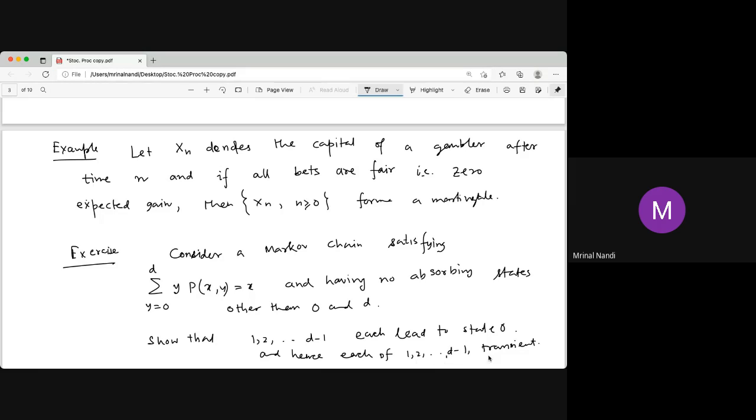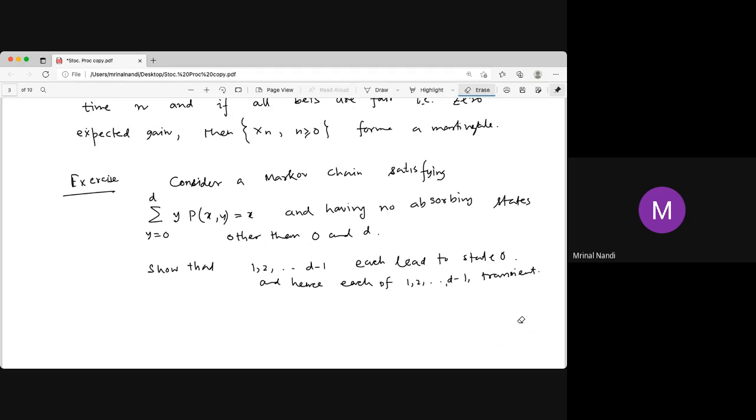What is the contradiction if some other state is recurrent? Then that state must be absorbing, but it can't be absorbing because it leads to 0, and 0 is absorbing. Since there is no other absorbing state, this must be transient.